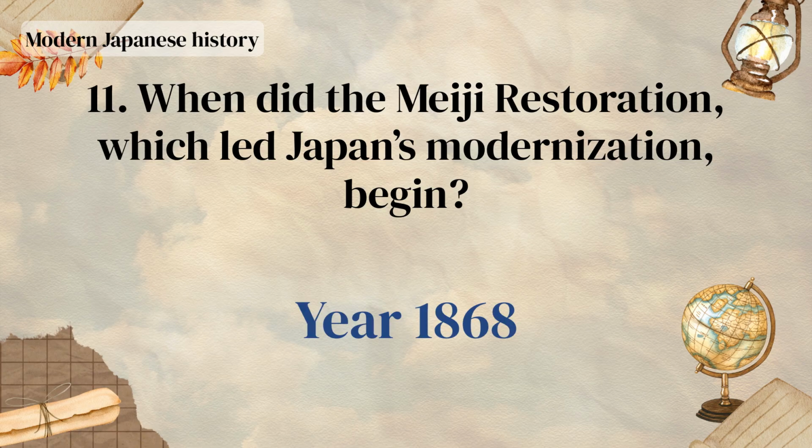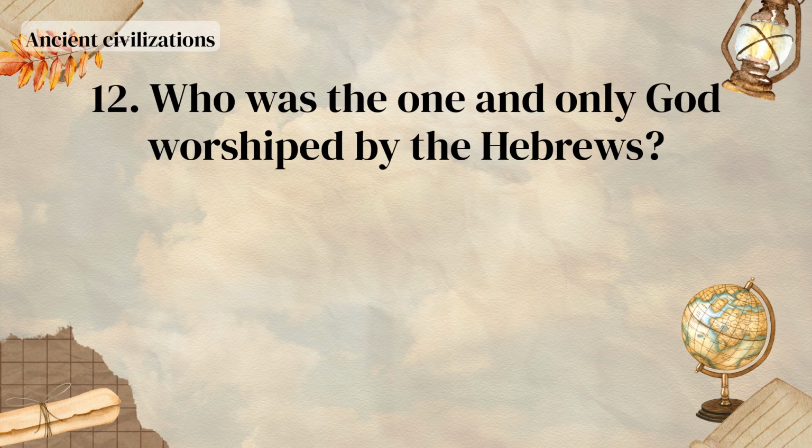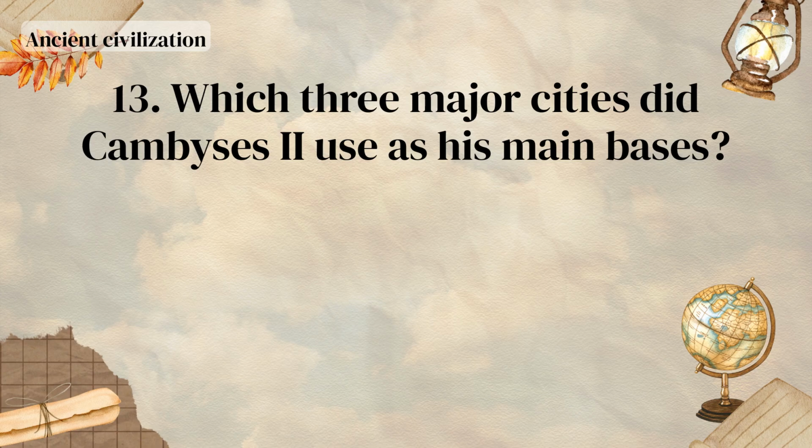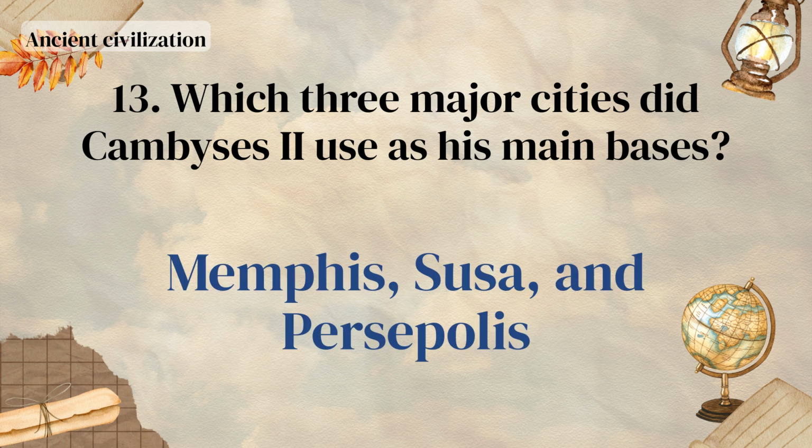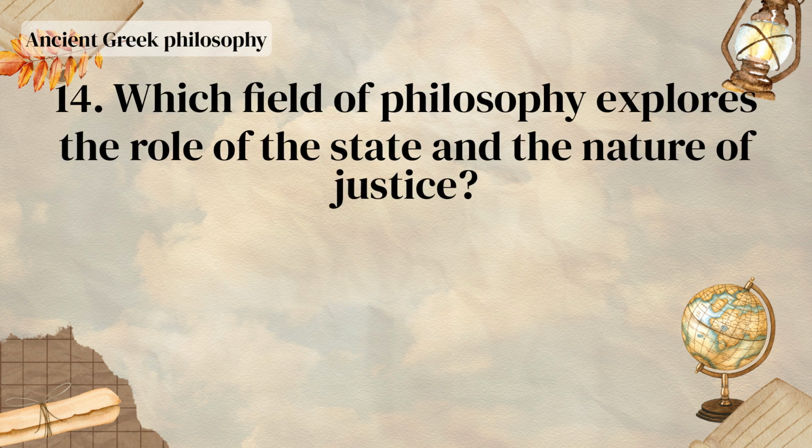Year 1868. Who was the one and only God worshipped by the Hebrews? Yahweh. Which three major cities did Cambyses II use as his main bases? Memphis, Susa, and Persepolis. Which field of philosophy explores the role of the state and the nature of justice?